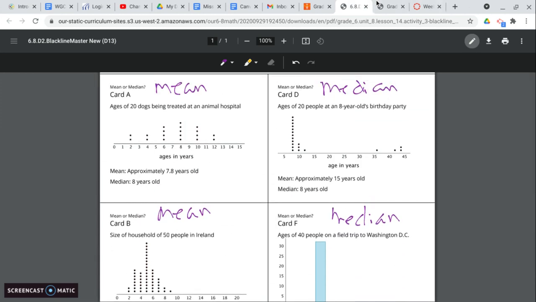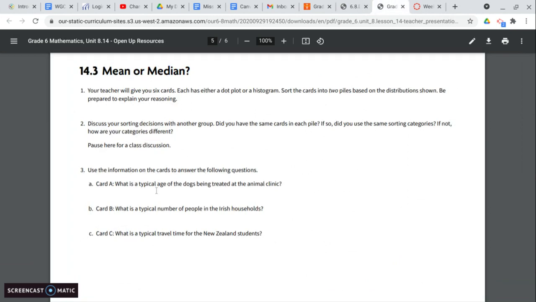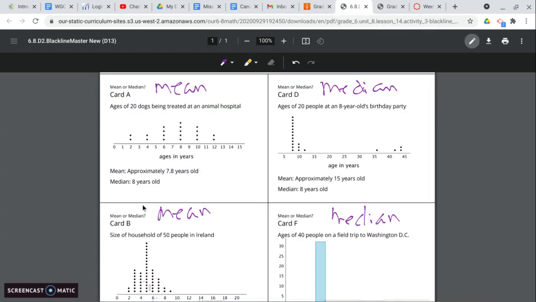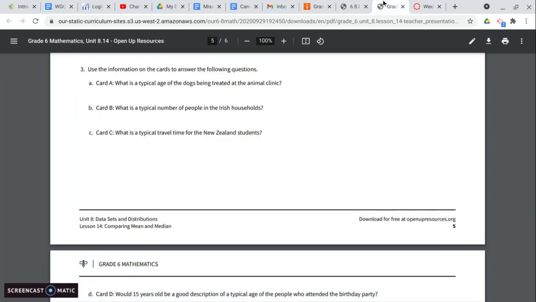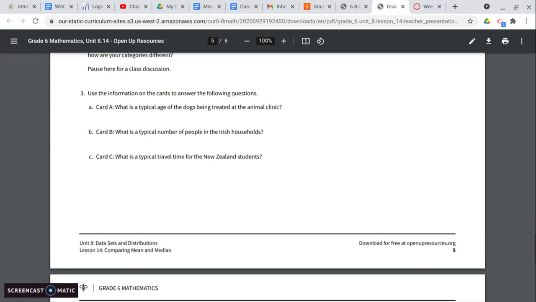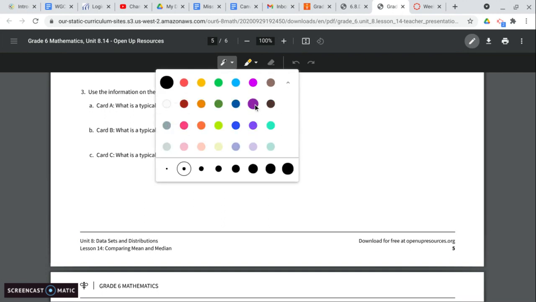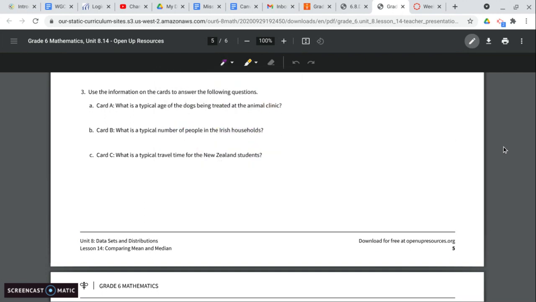So for number 3, it says, card A, what is a typical age of the dogs being treated at the animal clinic? So if we look, 8 years old would be our typical. We've got 7.8 and we've got 8, so they're pretty close together. So 8 years old would be our answer for that. So 8 years old. Okay.